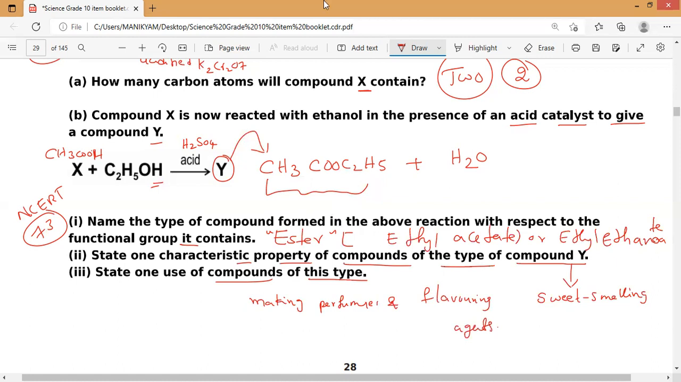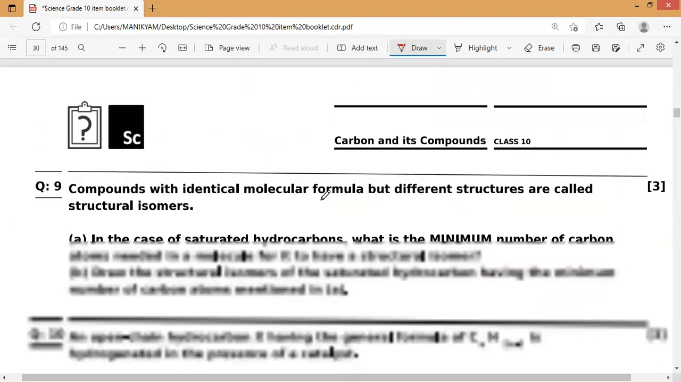So this is what this question is. So hope you all are clear with this. So if anybody is having any doubt, you can ask. So that is what it is.